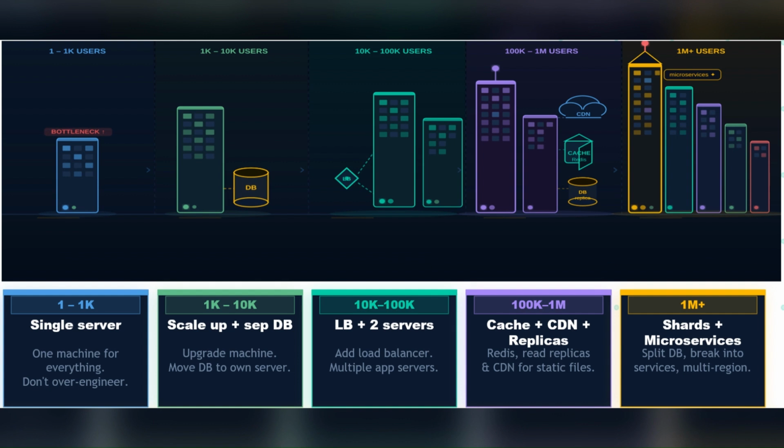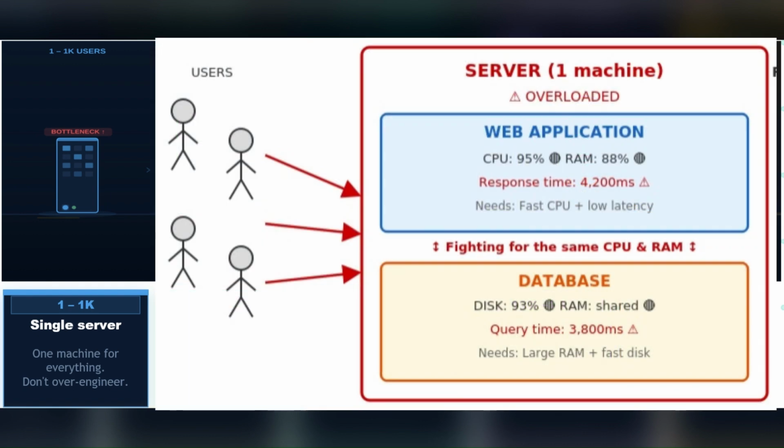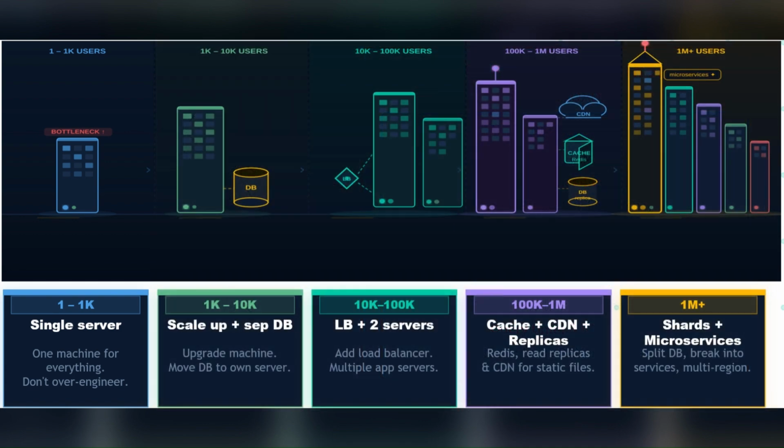Every system you have ever used, Instagram, WhatsApp, Zomato, Swiggy, went through this same journey. Not one of them was born at scale. They all started exactly here. Stage 1, 1 to 1000 users. One server, it does everything. Serves the web pages, runs the app logic, stores the data. It is cheap, simple, and it works. Don't over-engineer here. Instagram, even in 2010, ran on a single server for its first million users.